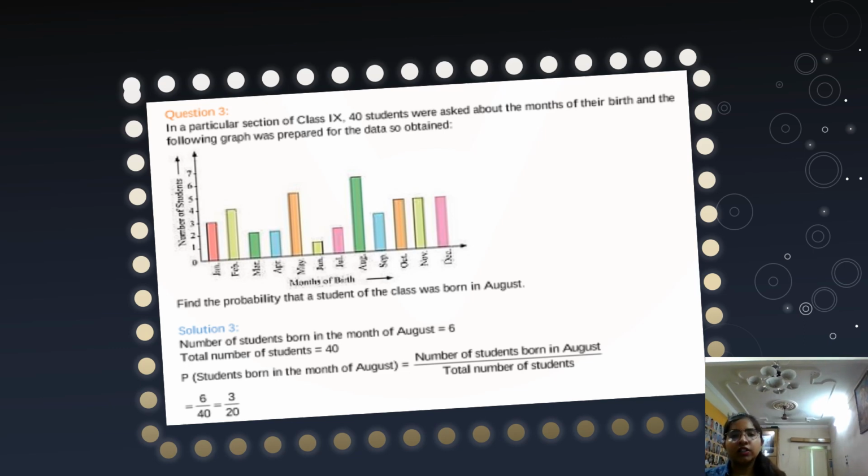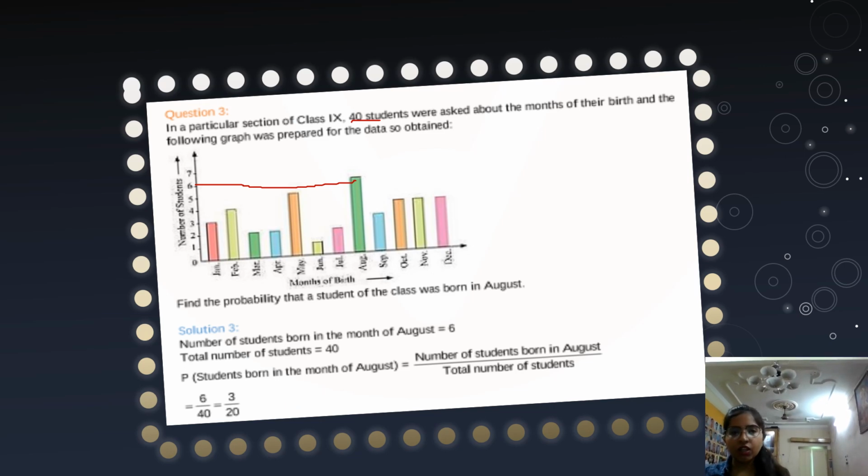Find the probability that a student of the class was born in August. Let's see how many students are there. You can see the graph. There are 6 students in August. So the probability will be, total students are 40, so 6 upon 40. When you convert it into standard form, it will become 3 upon 20.